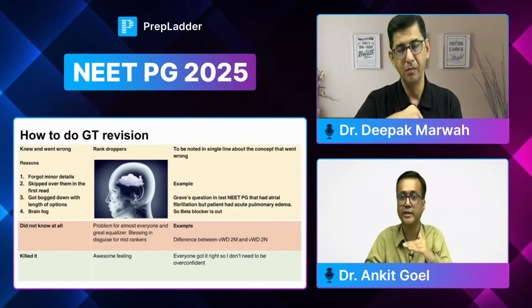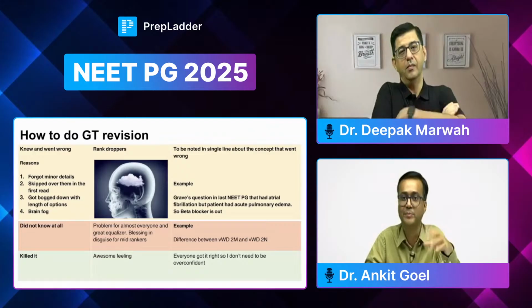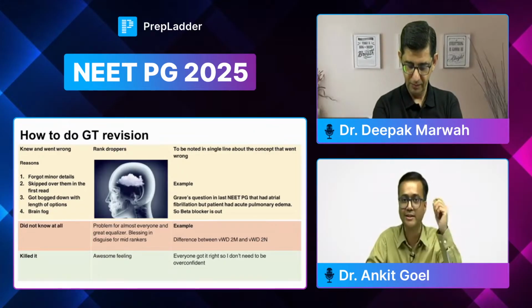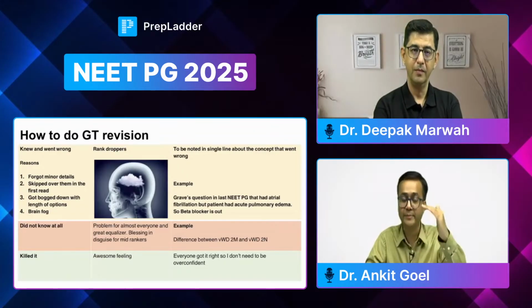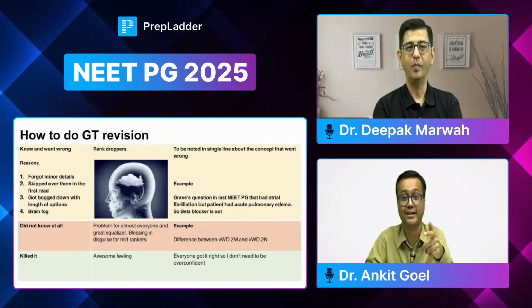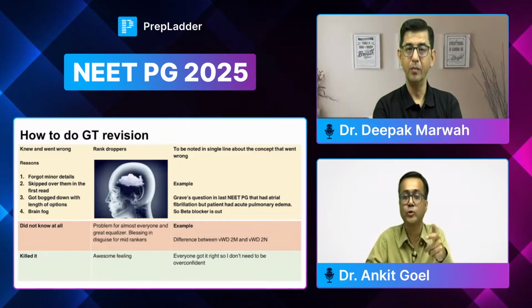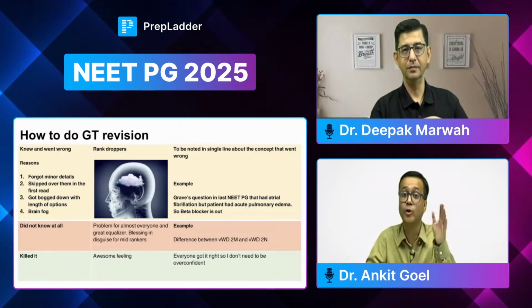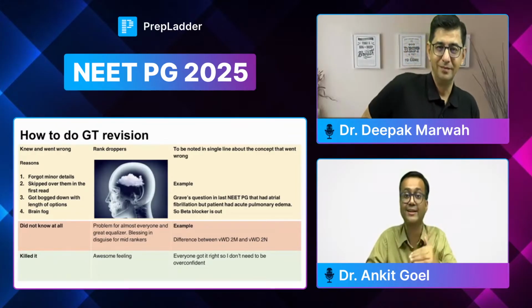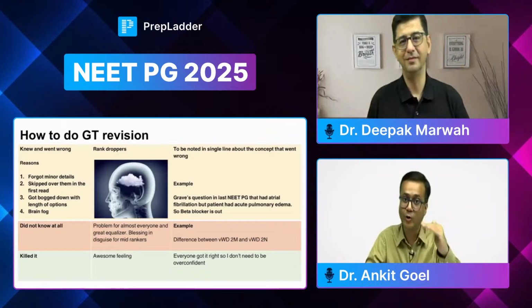So reading the question carefully, and also, sir, sometimes it happens that when I'm reading the question, there is some answer in my mind. And when I am reading the options, I'm trying to search that answer. But sometimes we may have a better option as well. So try to first read all the options, then try to think of the answer. So this is again very important because sometimes the examiners are very clever these days. They will twist the options so that what you are thinking may not be the right answer. So there may be a better answer. So it's very important to read all the options carefully.